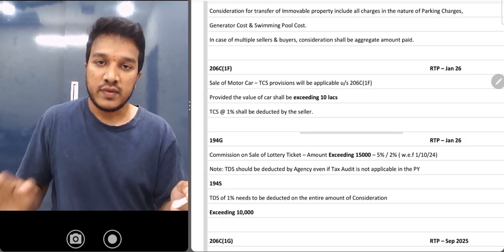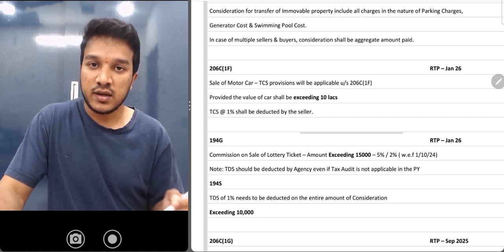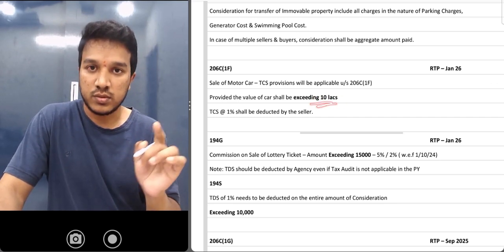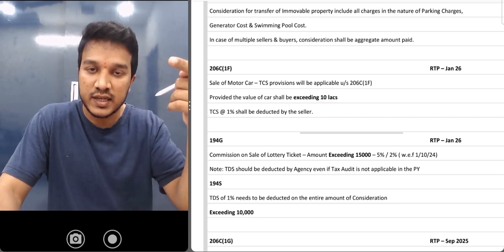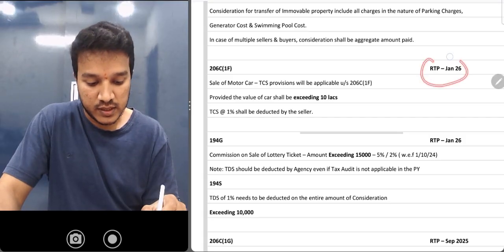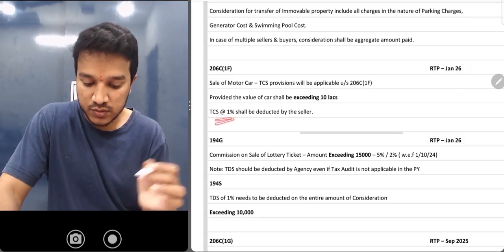206C1F, which talks about motor car. Whenever you're going and purchasing any motor car, if the value is more than 10 lakhs, the person who is selling has to collect TCS. Okay, this has been asked in your RTP. TCS rate is 1%.